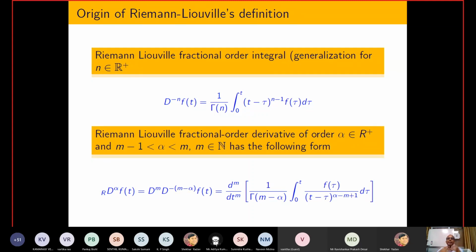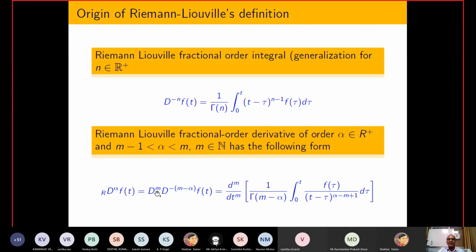In order to define the fractional order derivative, they have taken help of classical calculus, and they are telling that now I know the fractional order integral. So by taking help of the fractional order integral, I am able to use the integer order derivative to define the fractional order derivative. Suppose, for example, I want to calculate D power half. Here that is a fractional derivative because alpha is positive. If alpha is negative, then we call it the fractional order integral.